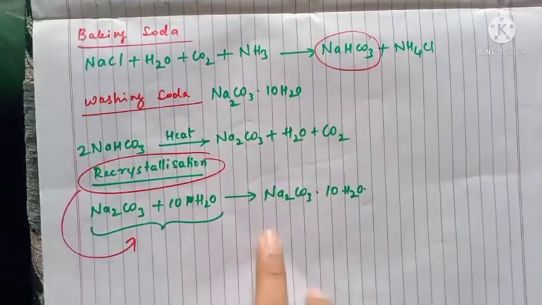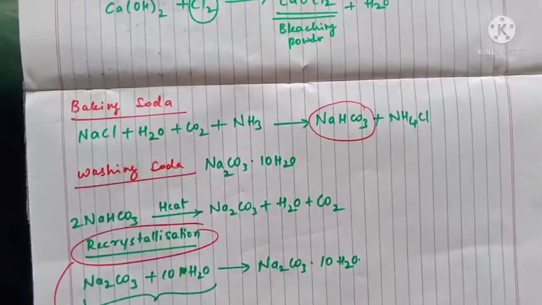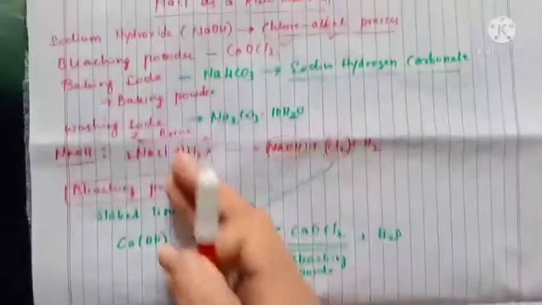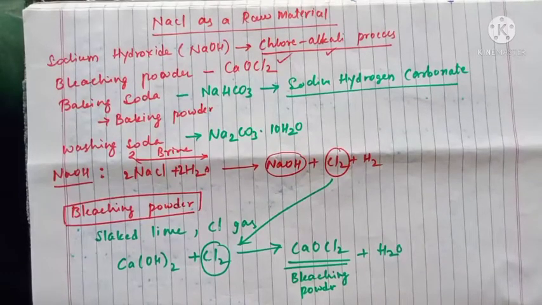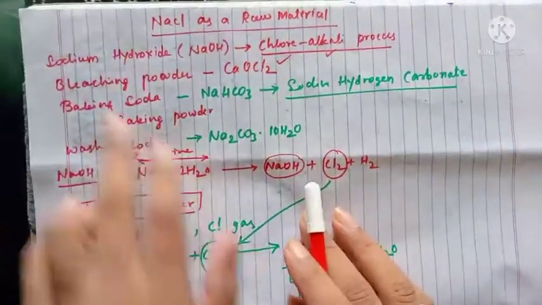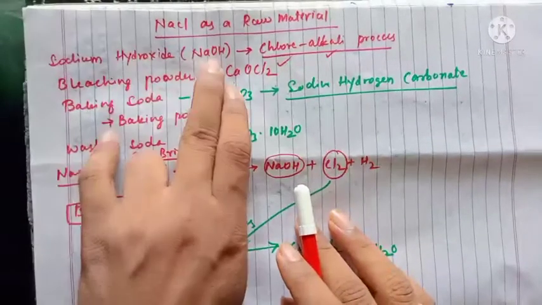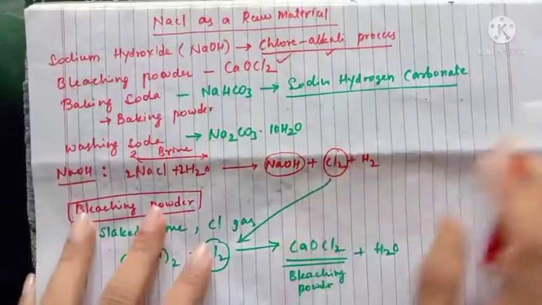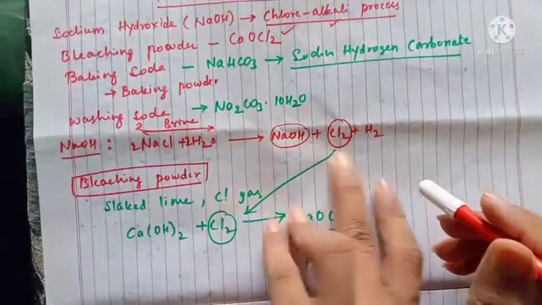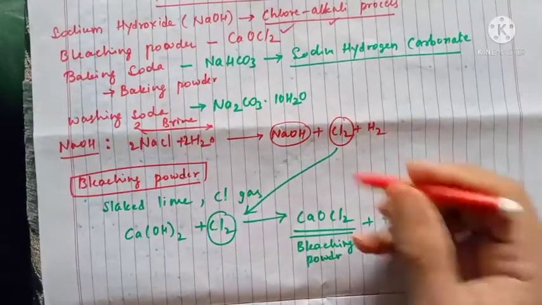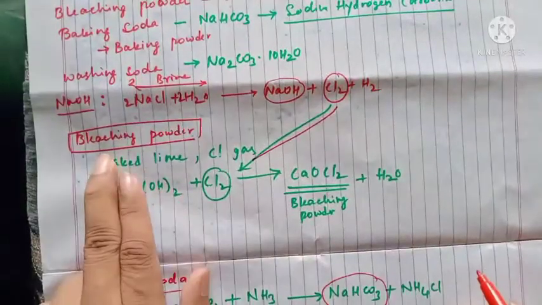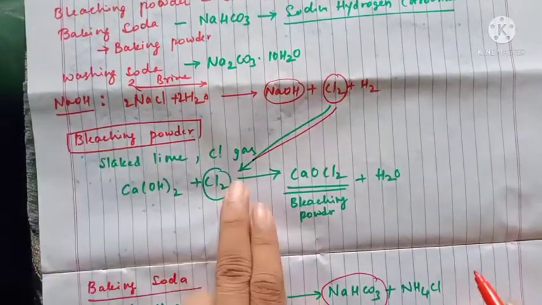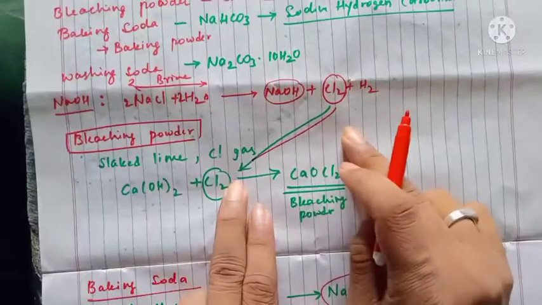So this is the process showing how NaCl was the raw material for all the chemical compounds that we have listed here. See how they were linked to each other. First of all, we took NaCl to produce NaOH, and then there is a byproduct, chlorine gas, and this chlorine gas is used in the preparation of bleaching powder. So that was the first link.